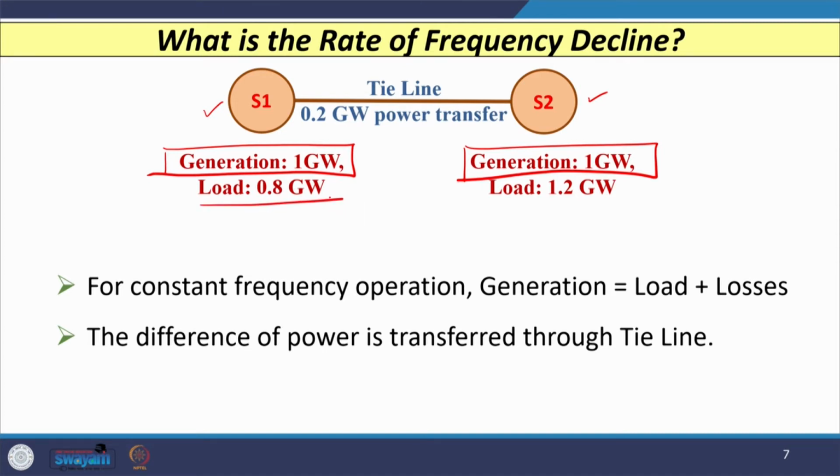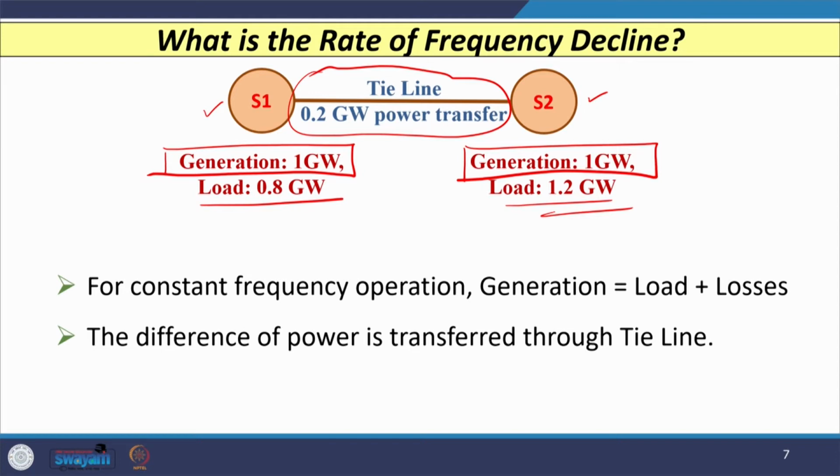The load on the S1 side is 0.8 gigawatt, and the load on the S2 side is 1.2 gigawatt. So, the additional 0.2 gigawatt is supplied by the tie line connecting the S1 group of generators to the S2 group, or between area 1 and area 2.